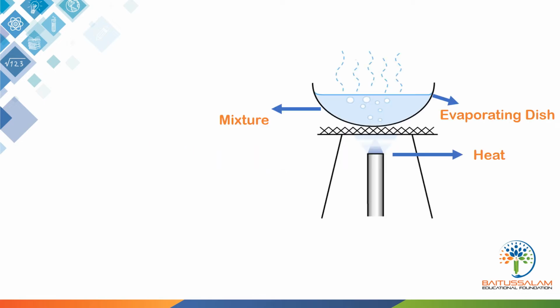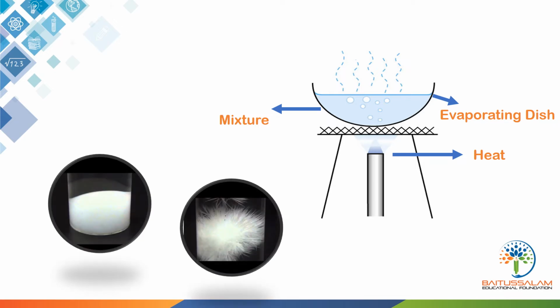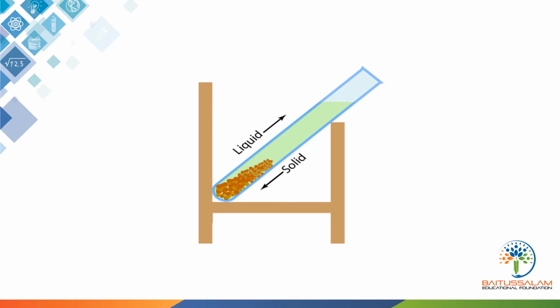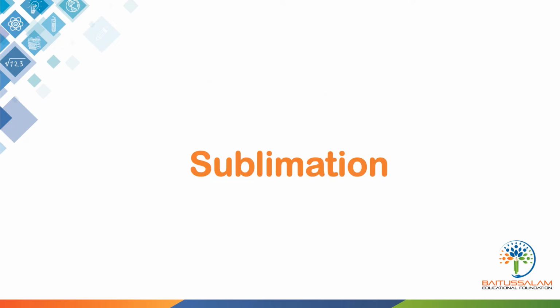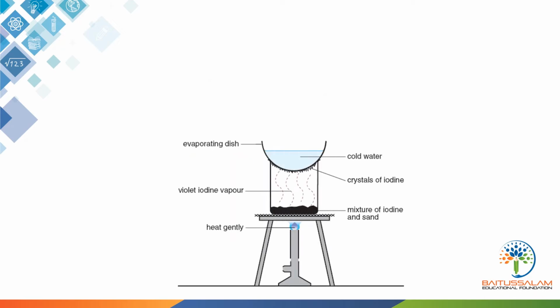Crystallization. This method is similar to evaporation, used to separate soluble solid from liquid as crystals. The method is the same, however, as the liquid evaporates, the solution turns into a saturated solution. This means no more of the solid can be dissolved in the solution at that temperature. Decanting. Decanting is used to separate a dense and insoluble solid from liquid, by pouring the liquid away. Sublimation. Sublimation is used to separate a mixture of solids when one of them sublimes, meaning it turns from solid to gas without becoming a liquid.